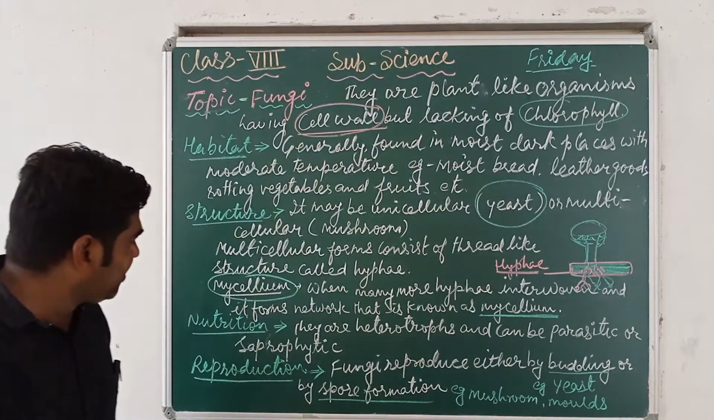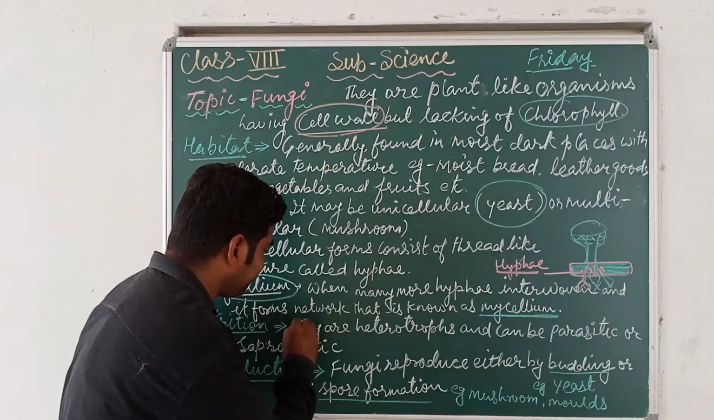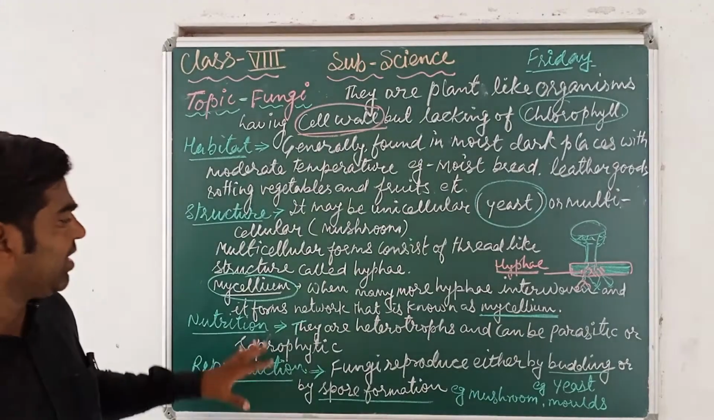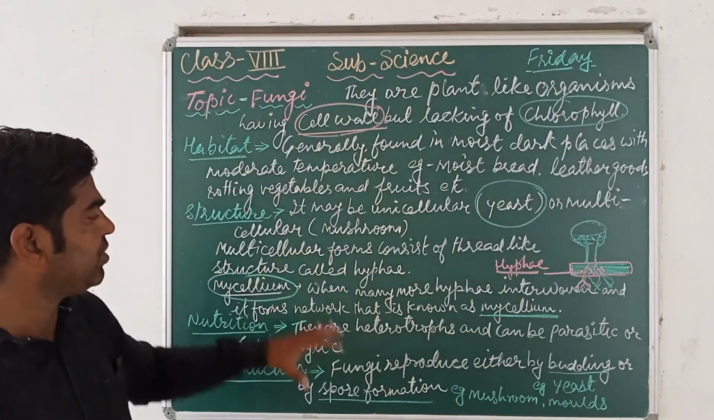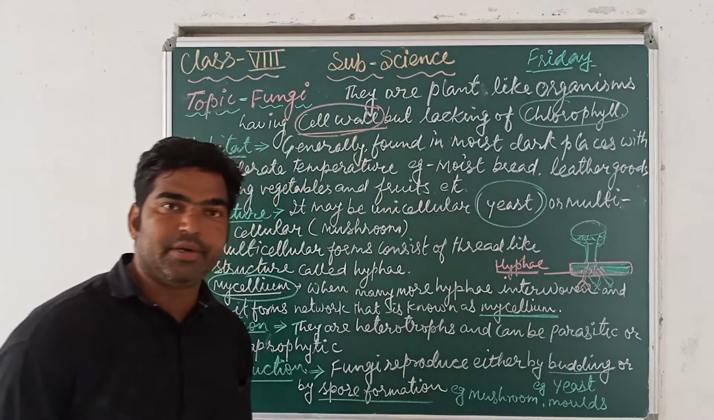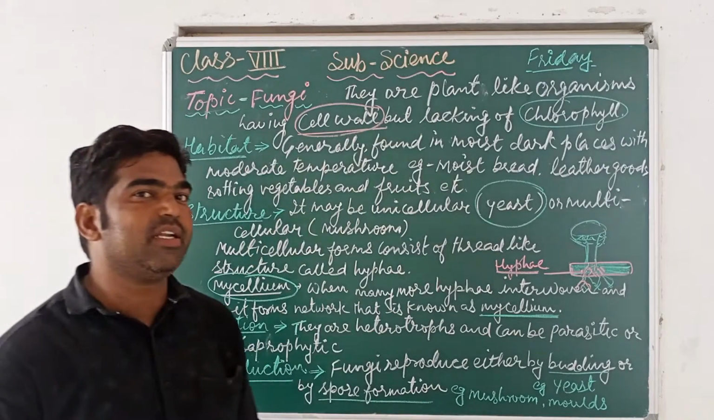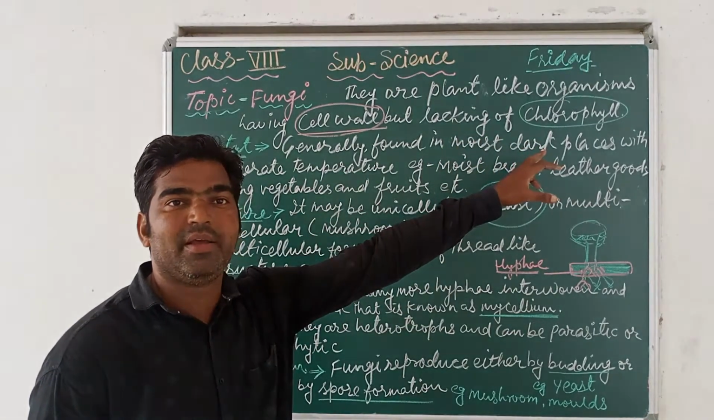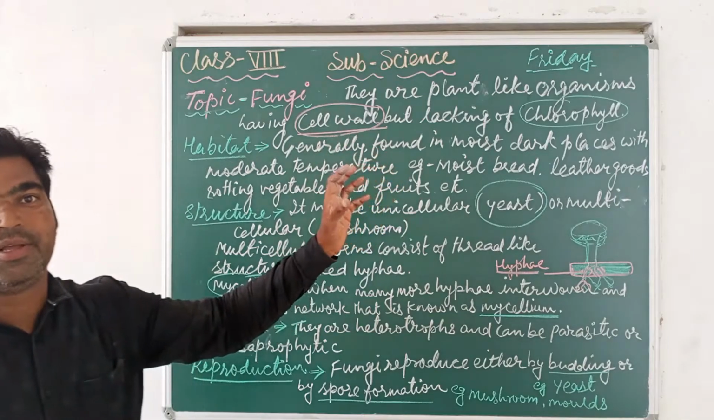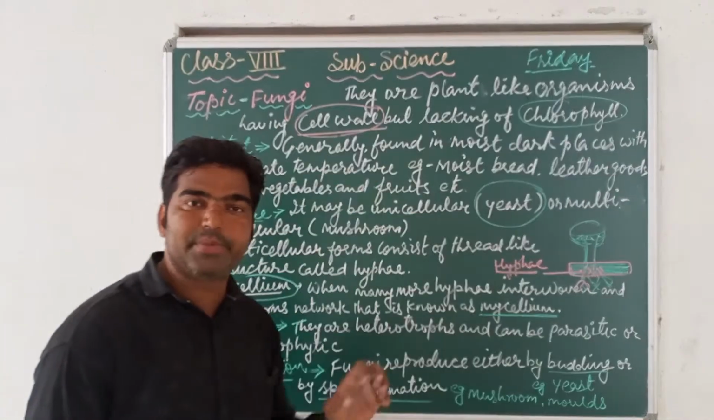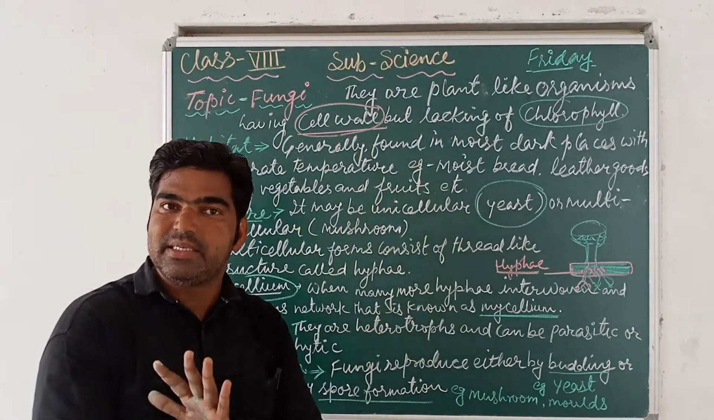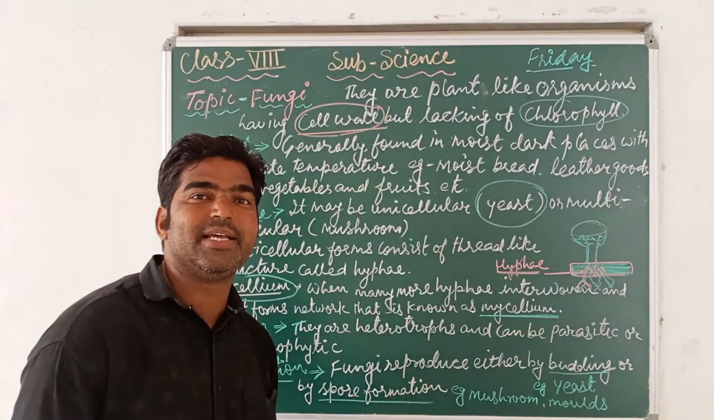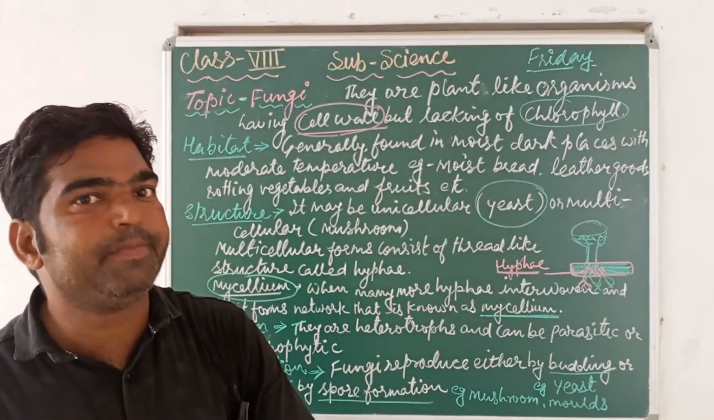Now next, nutrition means the way by which this fungus derives its food, or how it forms its food. Generally, fungi show a heterotrophic mode of nutrition, meaning they cannot synthesize their food by themselves due to what? Due to the absence of chlorophyll. It shows plant-like structure, but chlorophyll is absent, and due to this absence, the fungus cannot synthesize its food by itself, so it is not considered an autotroph, it is considered a heterotroph.